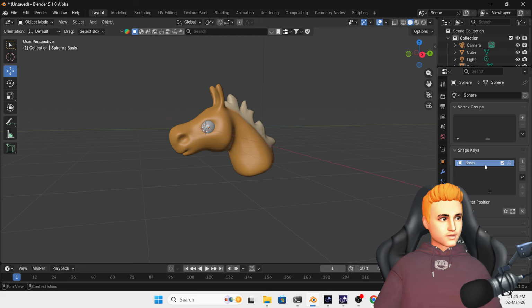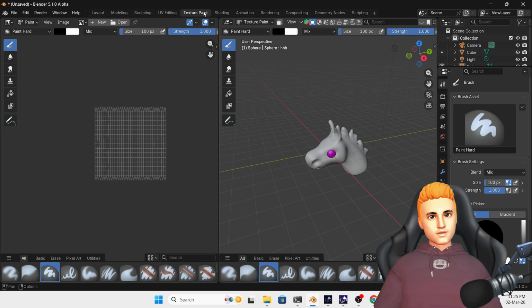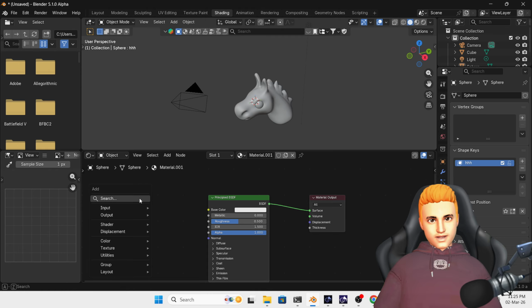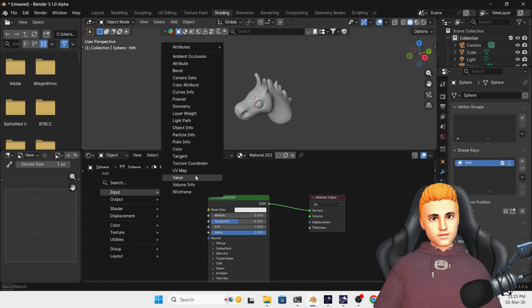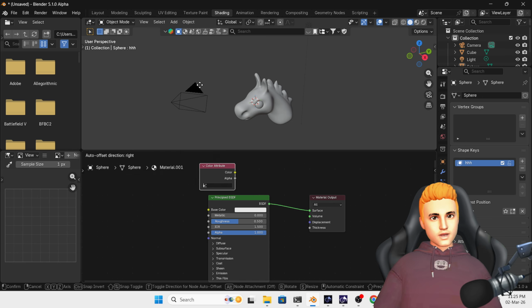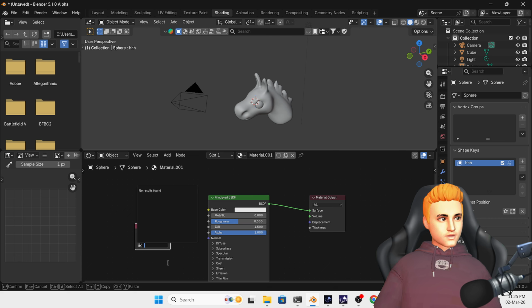Click here, add HHH, go in shading, Shift A, texture coordinate, no, attribute, color attribute, color attribute, and here okay, let it be.